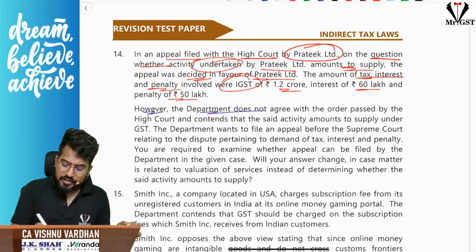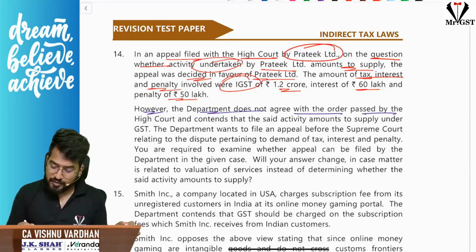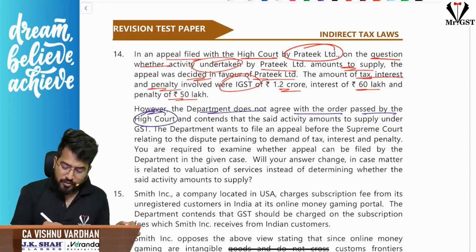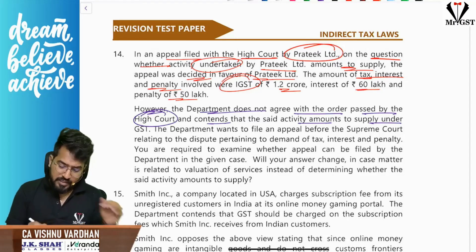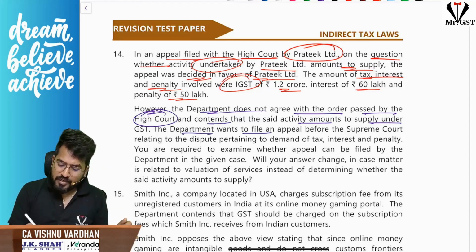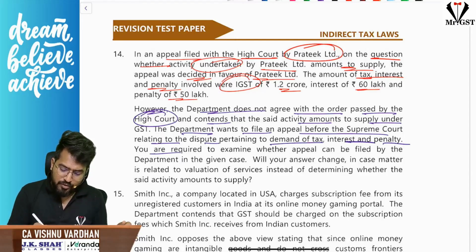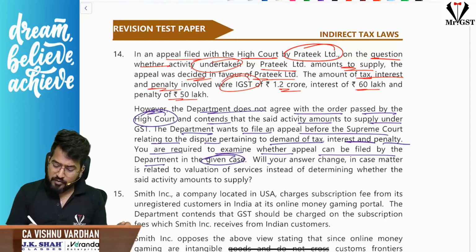Department, however, doesn't agree with the order. Obviously, department will not agree with the order because it is in favor of taxpayer, passed by the High Court, and it wants to take this to, so the said activity amounts to supply. They are contending that this is supply. The department wants to file an appeal before Supreme Court relating to the dispute pertaining to the demand of tax, interest and penalty. You are required to examine whether the appeal can be filed by the department in the given case. Will your answer change in case the matter is related to valuation instead of determining whether that is supply or not?